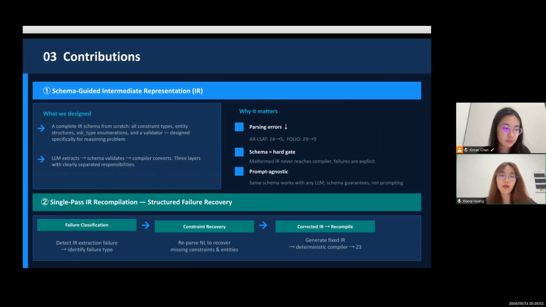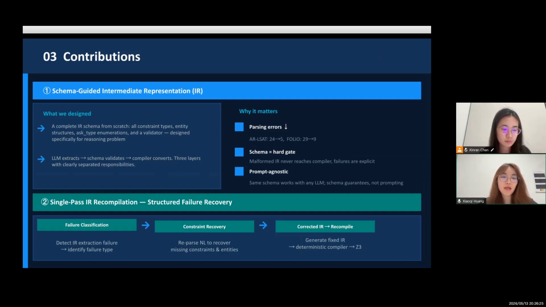Our research has 2 main contributions. First, we designed the entire IR schema from scratch, including all the constraint types, entity structures, ask types, and the validator. This covers the full range of reasoning patterns in the datasets. The key point is the separation of responsibility. The LLM extracts, the schema validates, and the compiler converts. The schema and compiler architecture result in a drop in parsing errors of over 60% on both datasets.